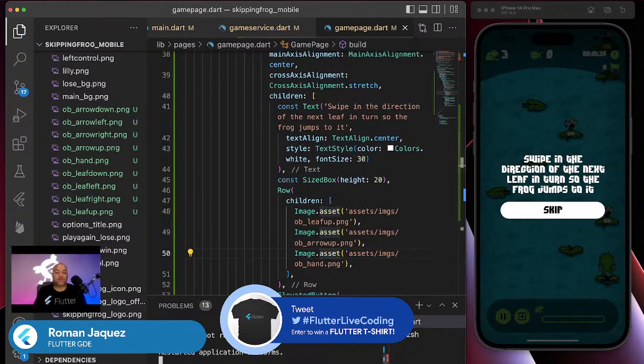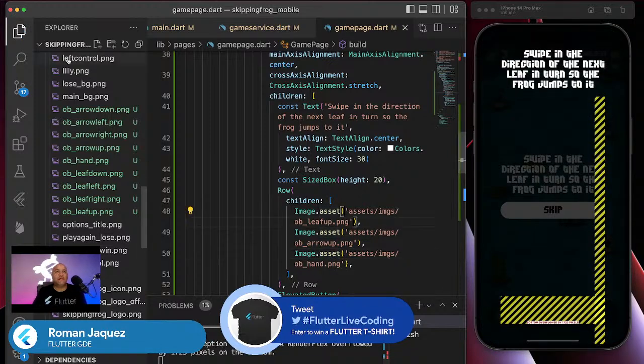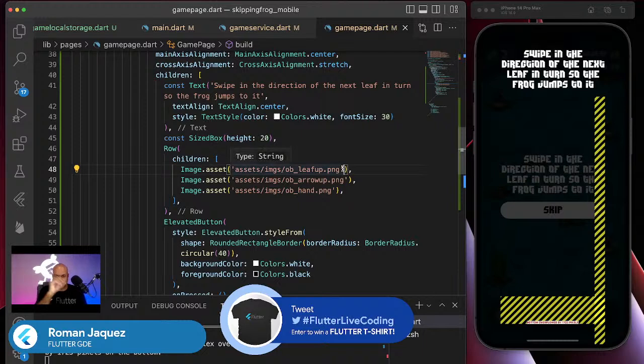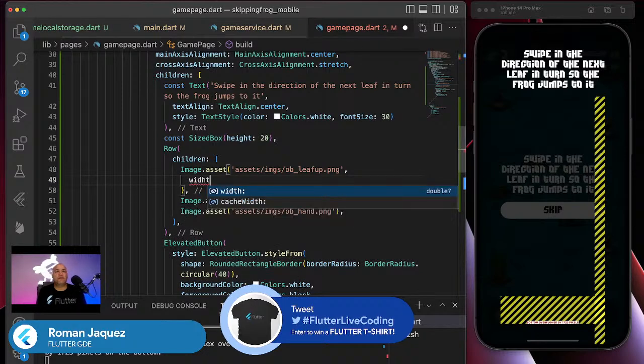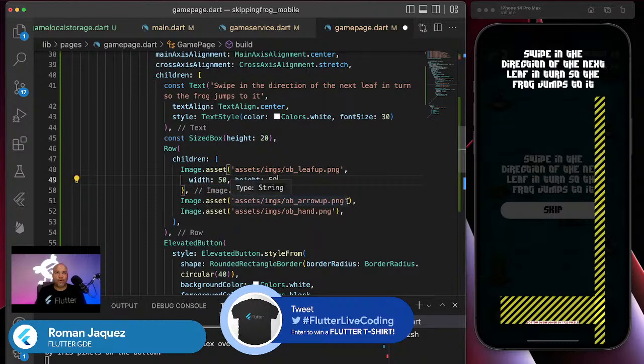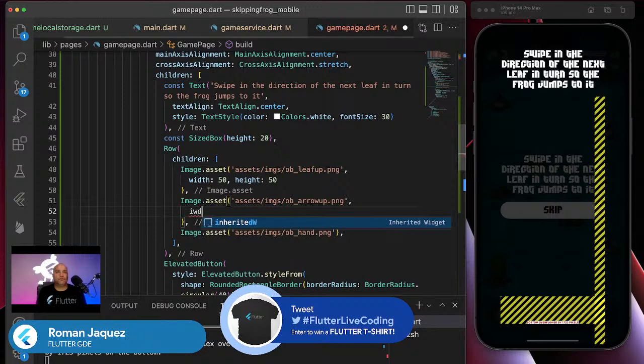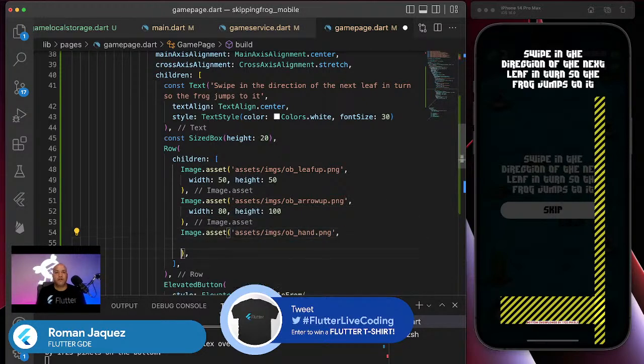Okay, perfect. Let's see the 3 images loading. Of course, I definitely need to change some of the dimensions. I don't want to set those on those images. I want to make sure that those images look good. So let's start with some arbitrary values. I'll do width 50, height 50, for example, for this one. For the arrow, I'm going to do width 80, height 100. I'm just going off random stuff in here. And this one I'll probably do the same thing. Let me grab it. Let's see what it looks like. So I want something like that.